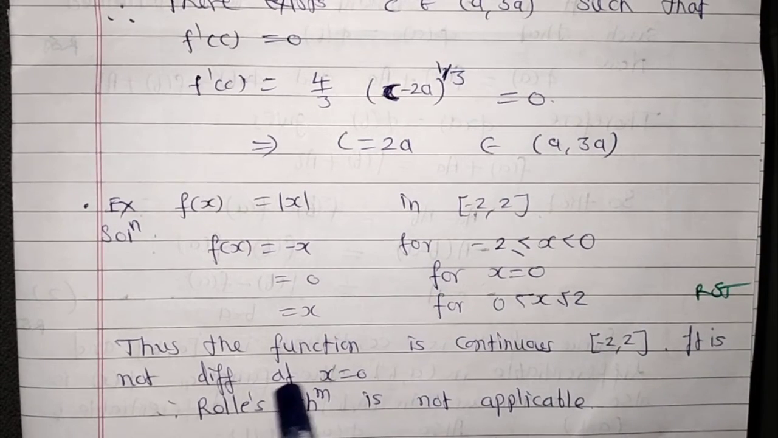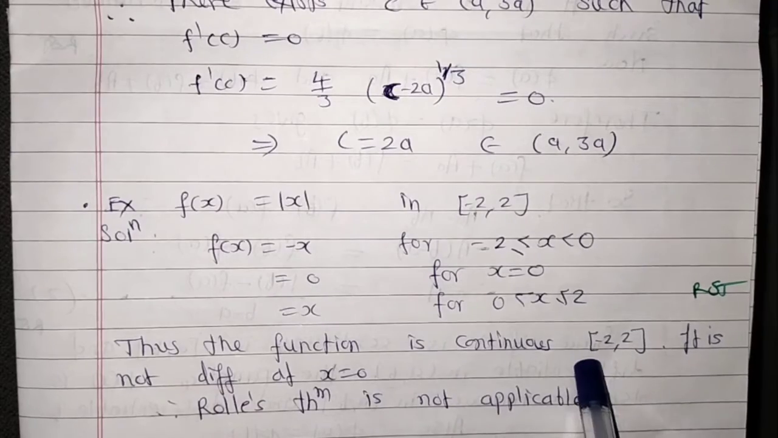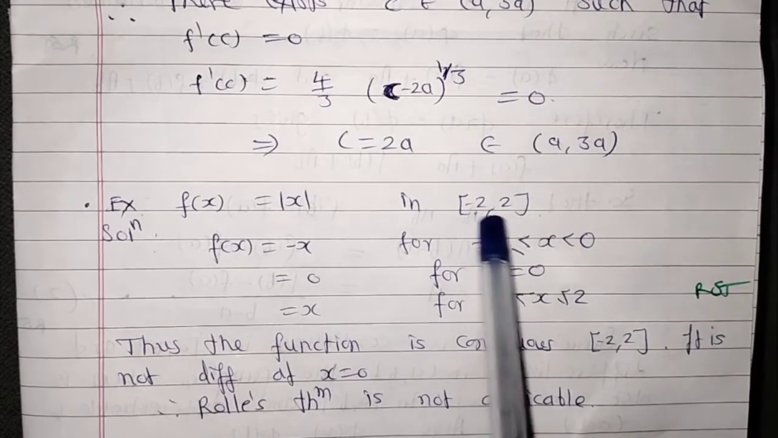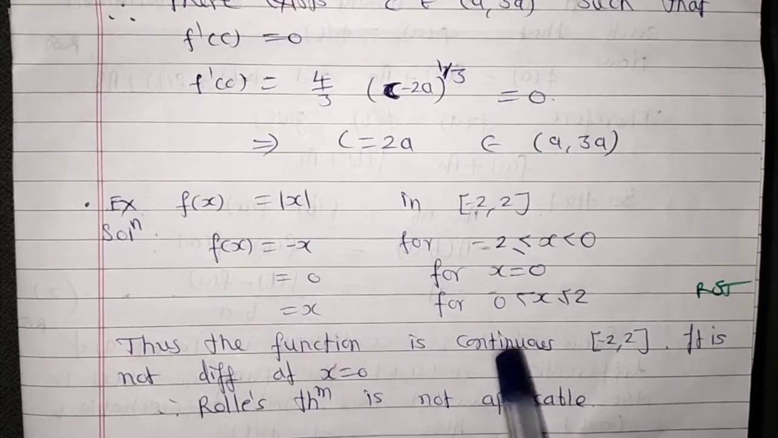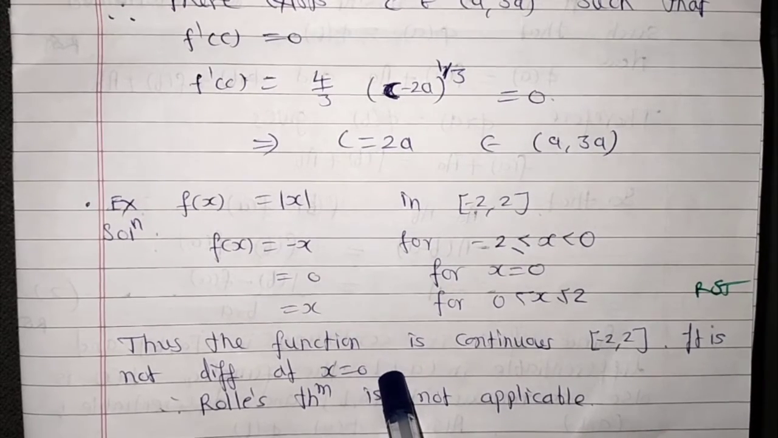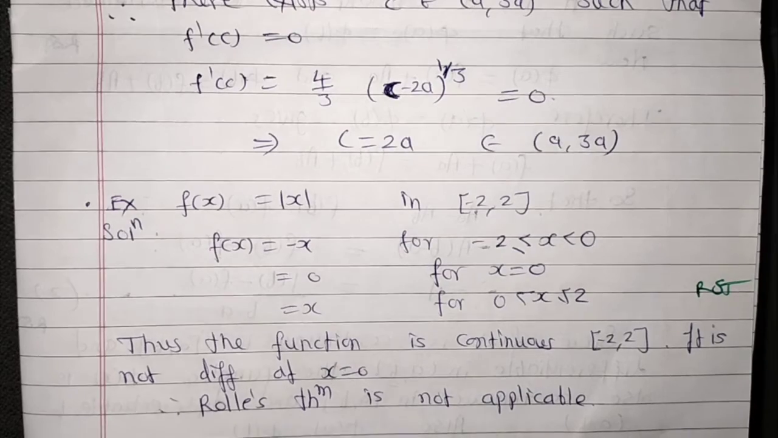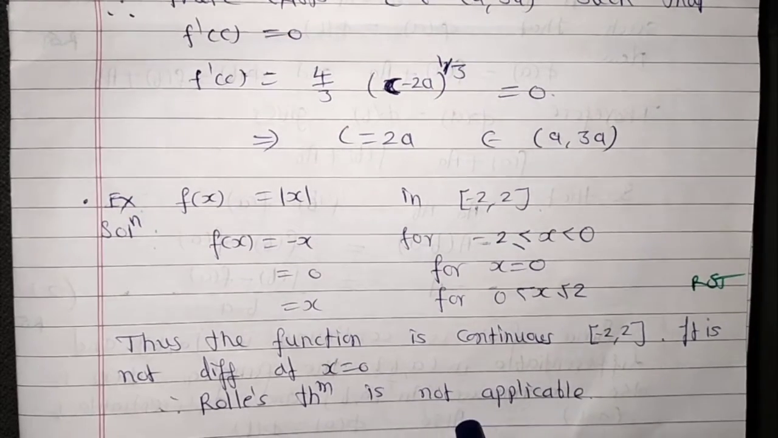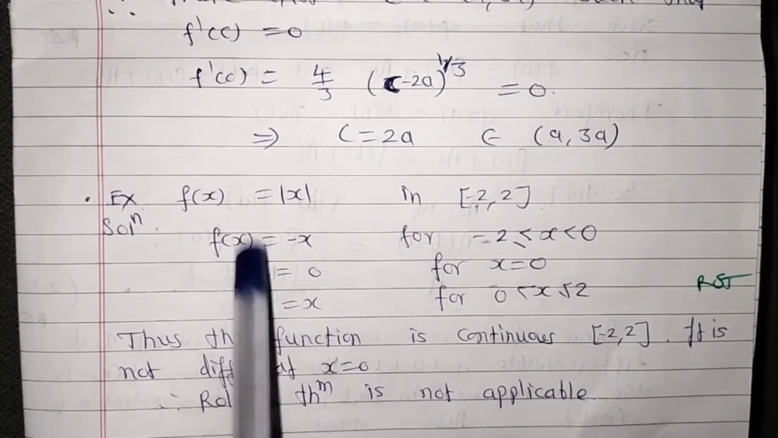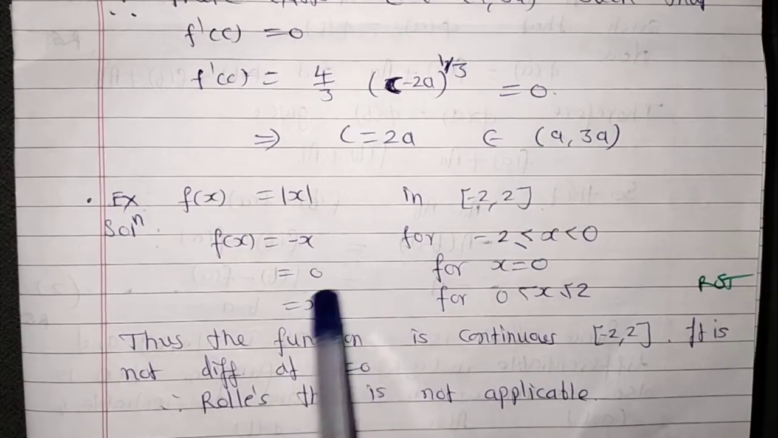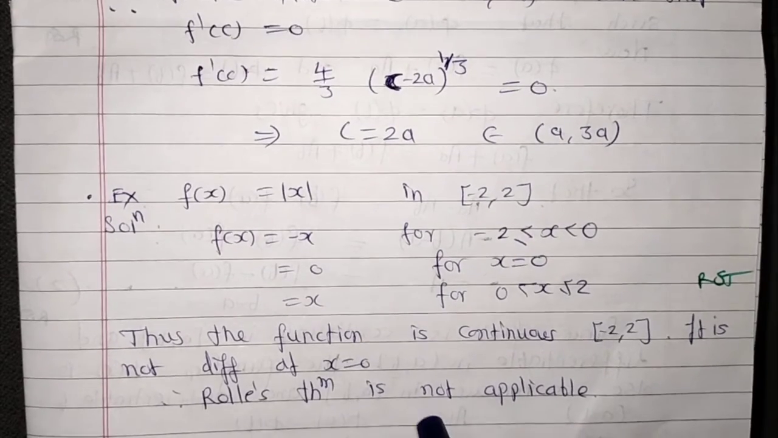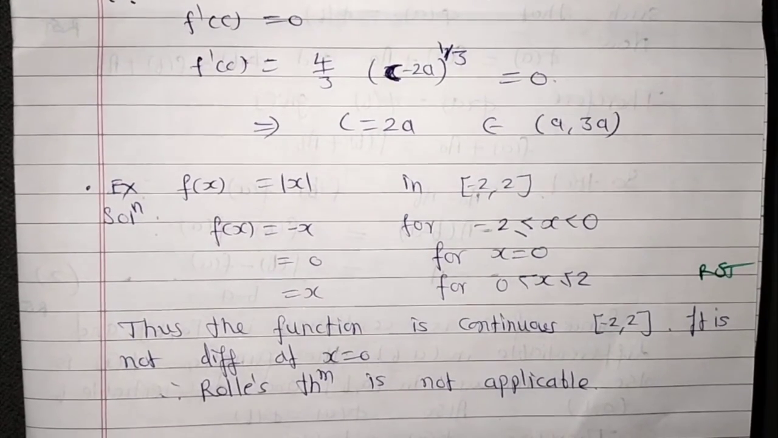Thus, the function is continuous in the closed interval [minus 2, 2], but the function is not differentiable at x equals 0. Hence, Rolle's theorem is not applicable in this case, f(x) equals mod x. That is, the continuity property is satisfied, but the function is not differentiable at x equals 0. Hence, Rolle's theorem is not satisfied.